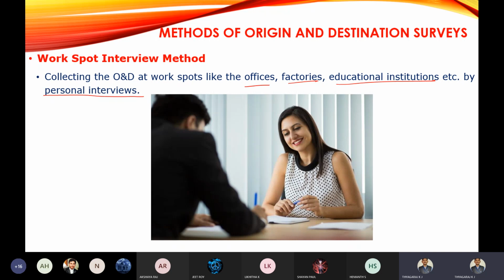All the data will be there. What is your origin? What is your destination? Purpose of trip, number of trips, type of transport used, intermediate stoppages, if any. All these details can be obtained from the work spot interview method, and it is very simple and will not create any complexity. Is it clear?